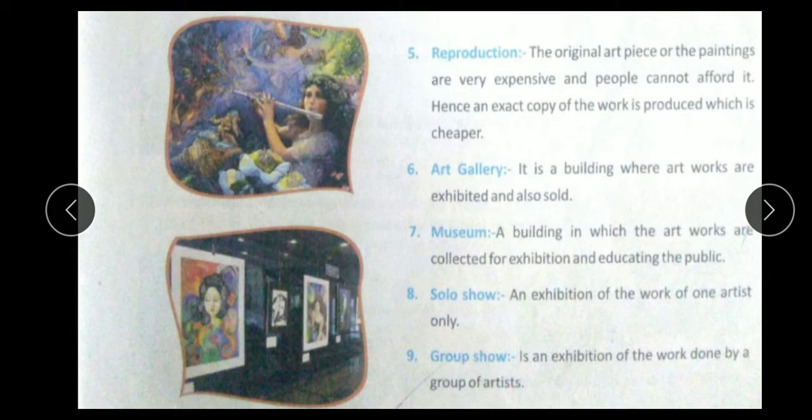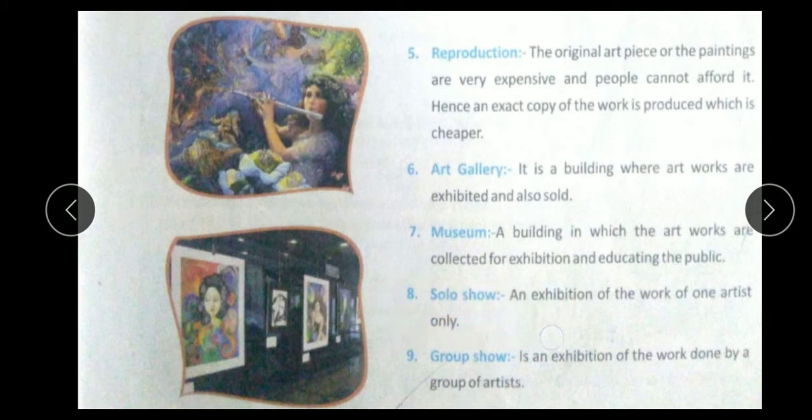There are so many different types of paintings placed in the art gallery, and many people come here, see and purchase the paintings. Then, museum: a building in which artworks are collected for exhibition and educating the public. People learn which person a painting is related to and in which year. This is a very important function of a museum.